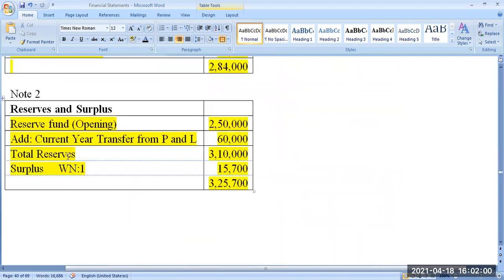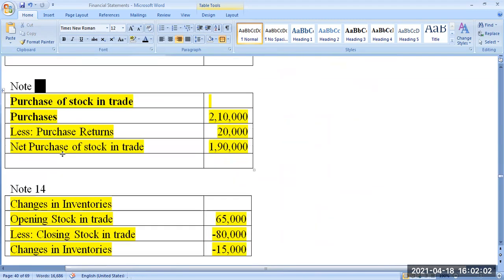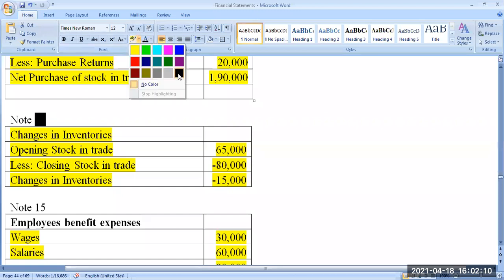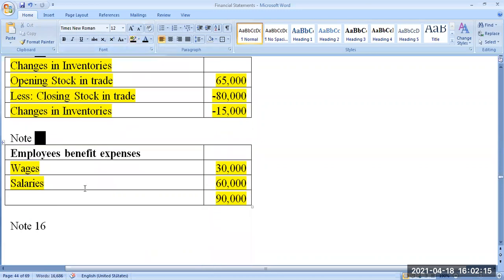Okay, so go to the working note, note number 15, employee benefit expense. You can give the number later, no problem. Wage is 30,000. Salary is 60,000. So the total employee benefit expense is 90,000.